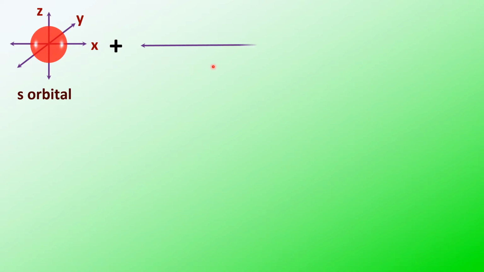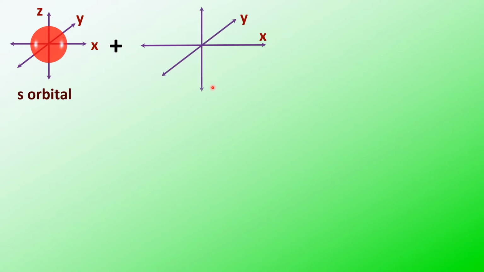In beryllium chloride, we have seen that in beryllium there is one s orbital and one px orbital. They are intermixing. Here are the x-axis, y-axis, and z-axis. This is the 2s orbital of beryllium, and this is the px orbital, which is going to intermix with the s orbital.